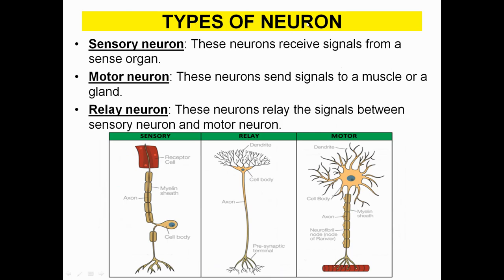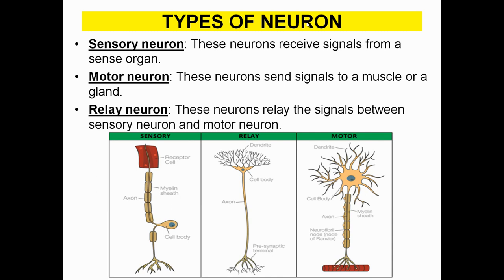Now we come to the types of neuron. We have basically three types of neuron. These are sensory neuron, motor neuron, and relay neuron. You had a great idea of this in class 9th as well. We are just recapitulating all of the details once again, so you have a clear-cut understanding of the concept.